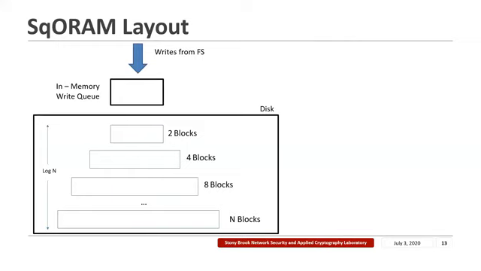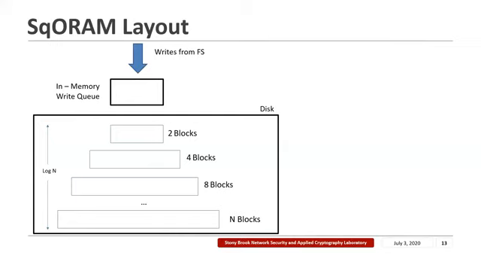The disk is logically partitioned into buffers of exponentially increasing sizes. Each of these buffers can be considered to be an append log. The top level buffer has a capacity of 2 blocks, the next level has capacity of 4 blocks, and the last level has a capacity of holding all n blocks in the database. So in this way, the disk is actually partitioned into log n such buffers. SqORAM also has an in-memory write queue for performing operations that will be hidden from the adversary.